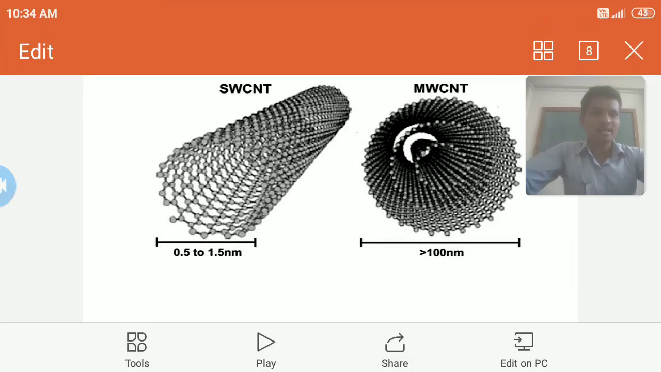The range of diameters is less than 100 nanometer. You can see here that 3 layers can be seen: first the outer, then the middle, and the central one. Since 3 layers are there, we can say that this is a multi-walled carbon nanotube.